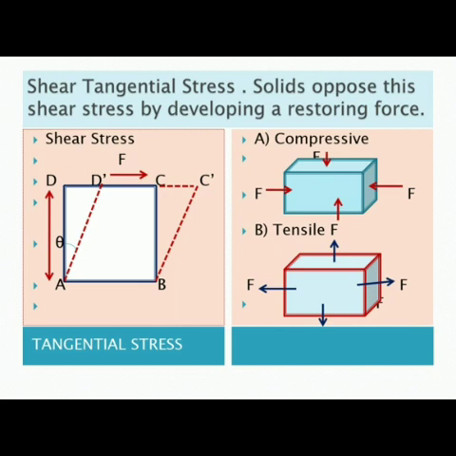If the forces acting on a solid are inwards, then it becomes a compressive force. If the forces act outward, then it becomes a tensile force. Compressive force is commonly seen in rubbers or elastic material, and the tensile is seen in metallic wires or sheets which could be beaten and drawn into wires.